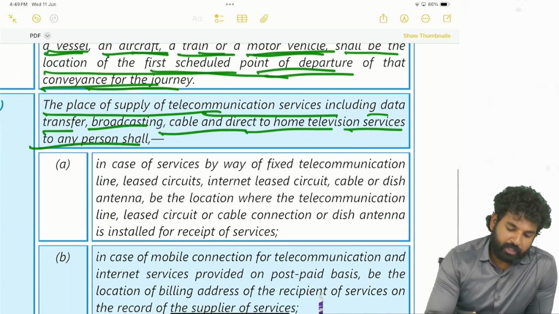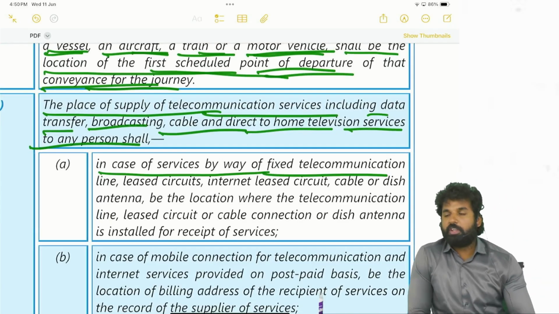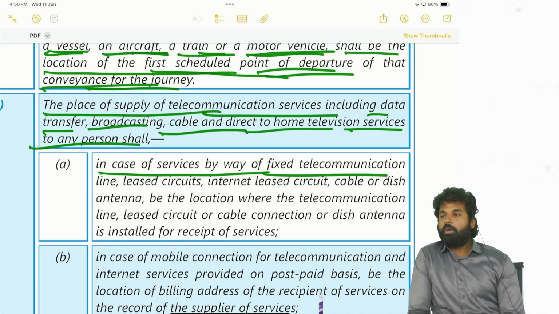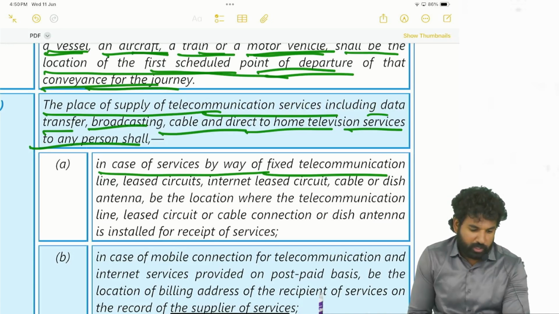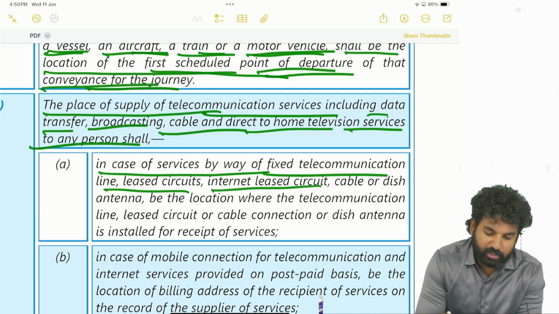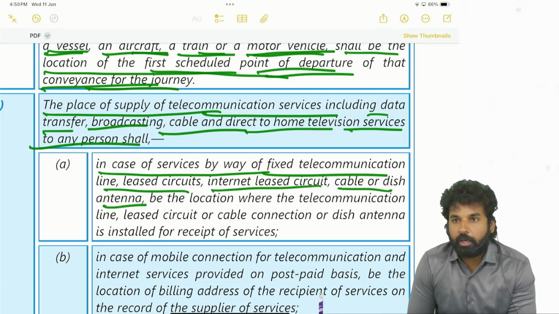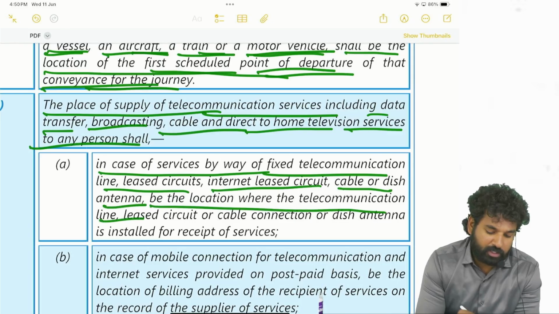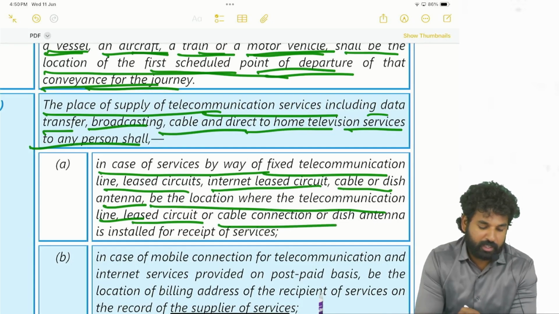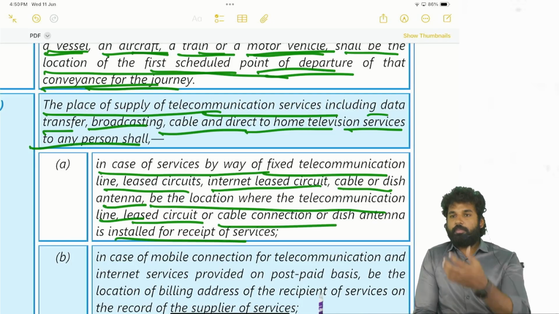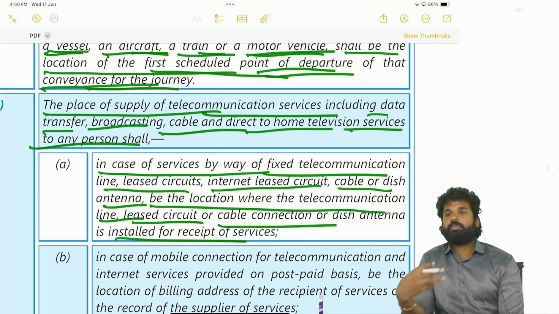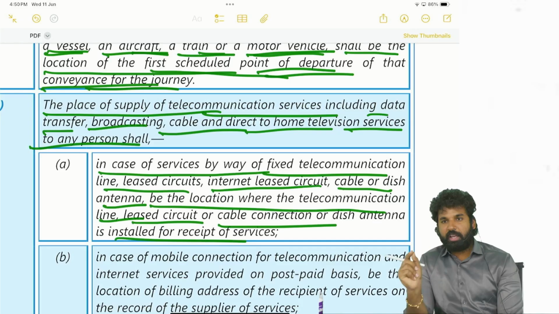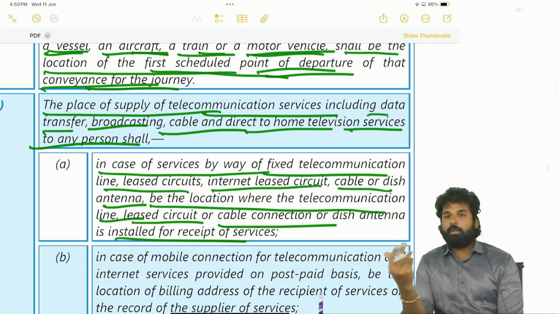In such services, in case of the service by way of fixed telecommunication, it may be a landline phone, or a cable TV. Likewise, fixed telecommunication line or a leased circuit, internet leased circuit, cable or dish antenna, the location where the telecommunication line or leased circuit or the cable connection or dish antenna is installed for receipt of services. That means this landline is installed in our home. Okay, so that will be the place of supply. So where the fixed telecommunication lines and fixed circuits are installed, that will be the place of supply.